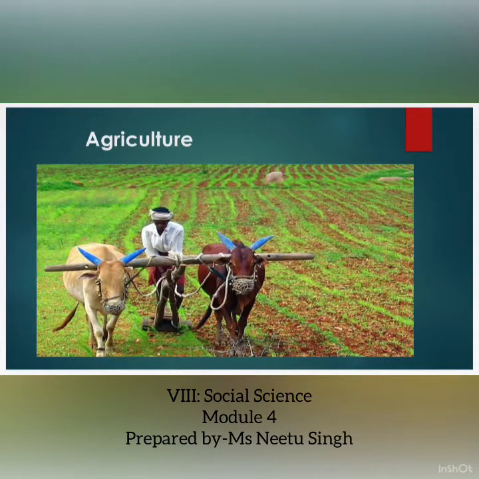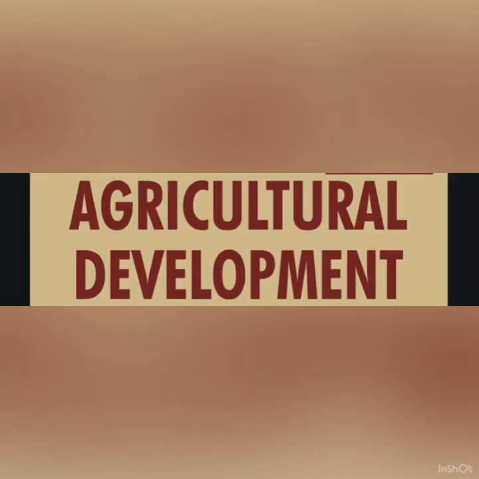Let's continue chapter number 6 of Geography, in which we are discussing agriculture. In this video lesson, we shall study the development of agriculture, which refers to the increase in farm production in order to meet the demands of our growing population. But here the question arises: how can this farm production be increased? It can be increased in the following ways.